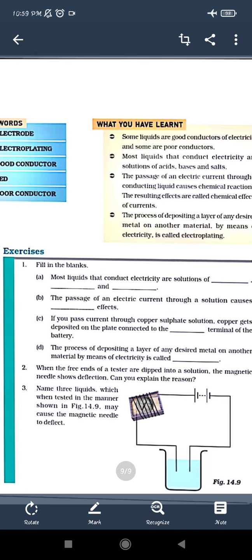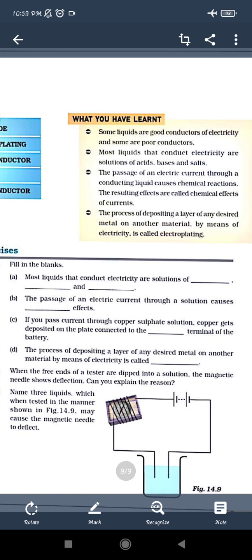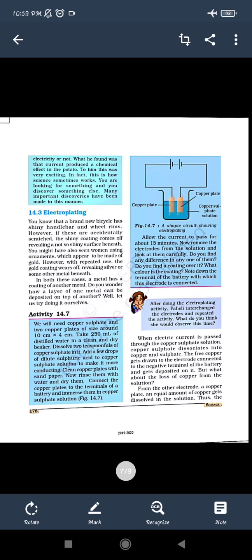So what all things have we learned about materials: conductors, insulators, and the different effects of current. The chemical effect of current means that when an electric current passes through any liquid, it causes chemical reactions, due to which some changes occur. It may be a change of color or smell, or a gas can be evolved. Similarly, electroplating is the process of depositing a layer of a desired material on another material by means of an electric current. So this is the chapter, chemical effects of current.